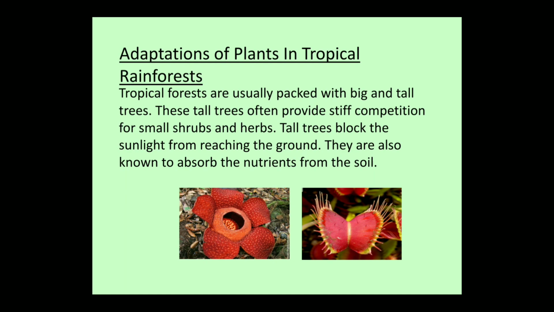Adaptations of plants in tropical rainforests. Tropical rainforests are usually packed with big and tall trees. These tall trees often provide stiff competition for small shrubs and herbs. Tall trees block the sunlight from reaching the ground. They are also known to absorb the nutrients from the soil.